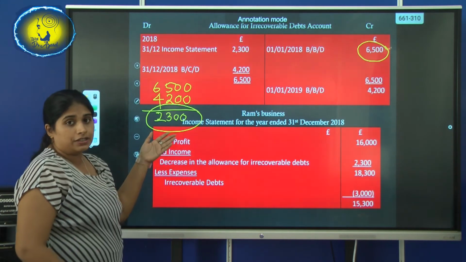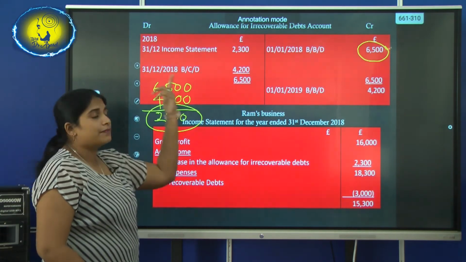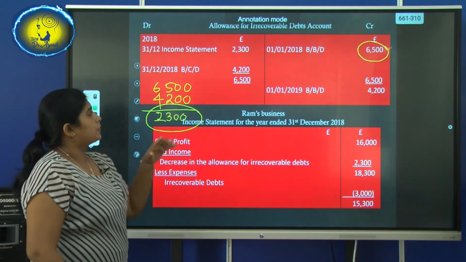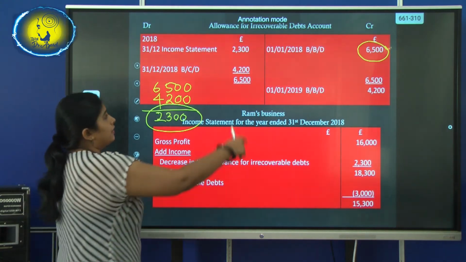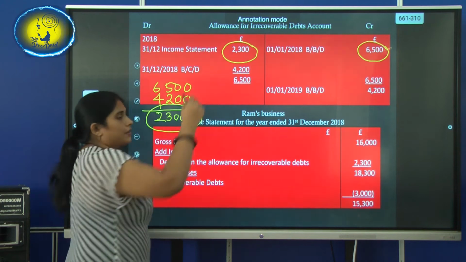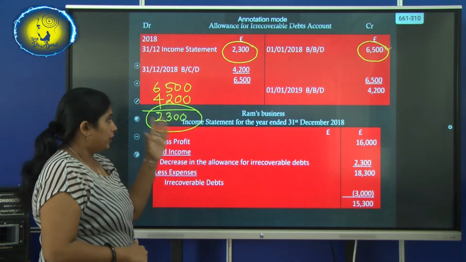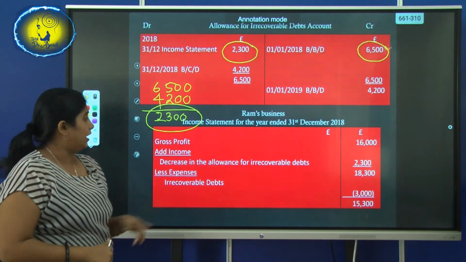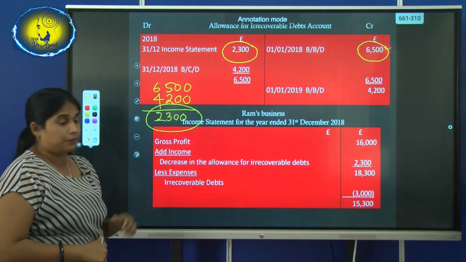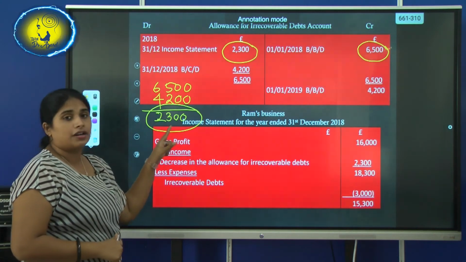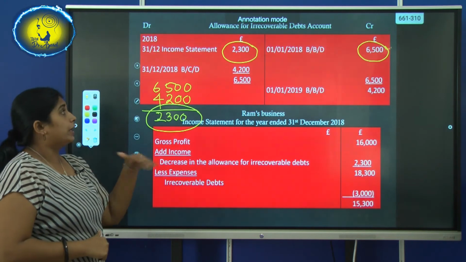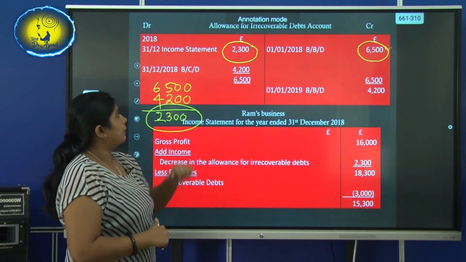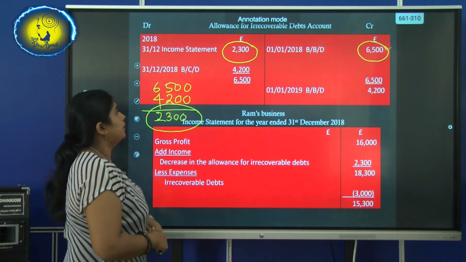So there is a decrease, that means it's an income. Income is always credit. So the income statement will be credited, then the allowance for irrecoverable debts account will be debited. Earlier the allowance was 6,500, but at the end of 2018 it decreases to 4,200. That means it decreased by 2,300, which is an income for the business. So the income statement will be credited, and the allowance for irrecoverable debts will be debited 2,300.